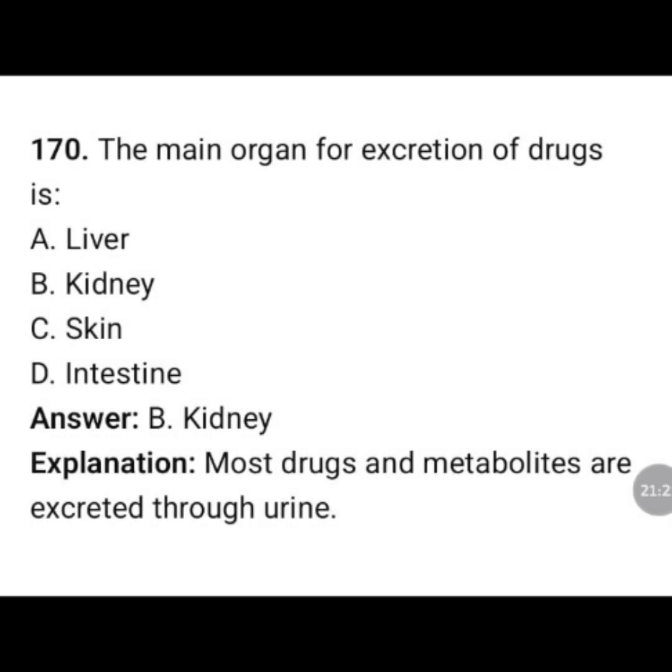The main organ for excretion of drugs is: liver, kidney, skin, intestine? The correct answer is option B, kidney. Most drugs and metabolites are excreted through urine.